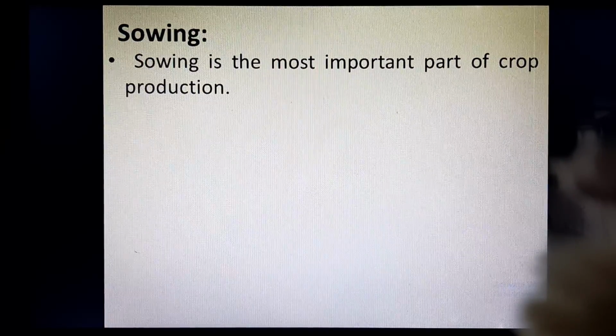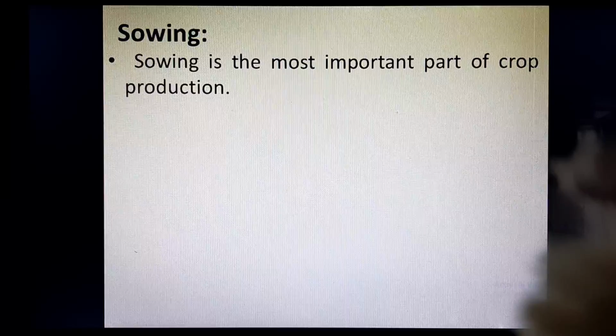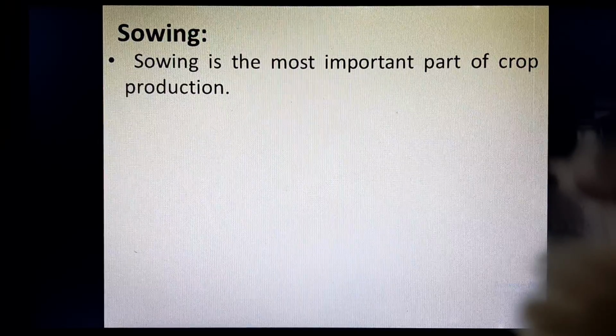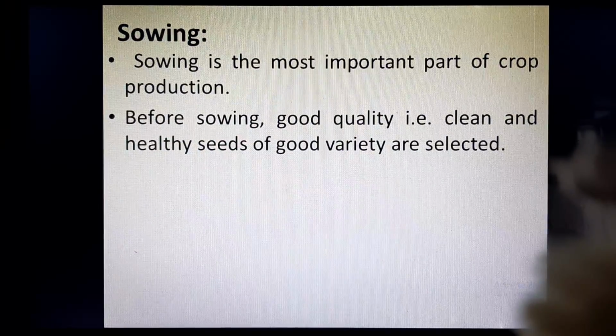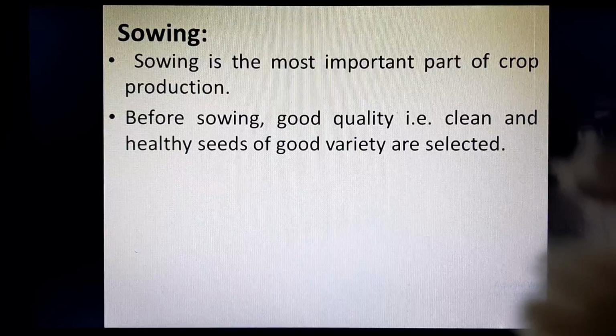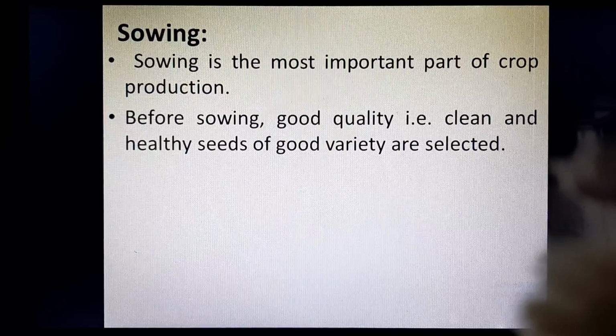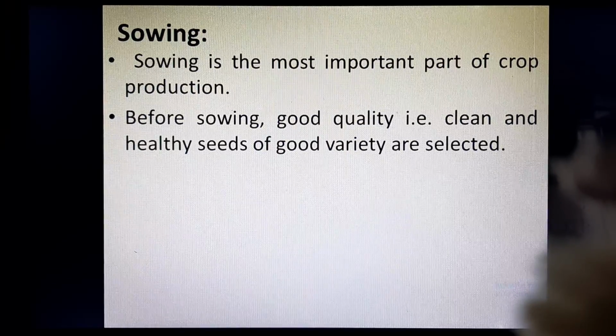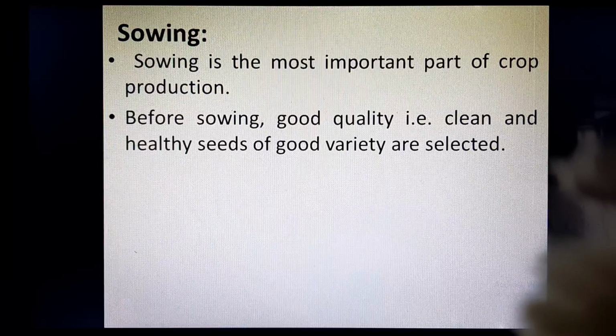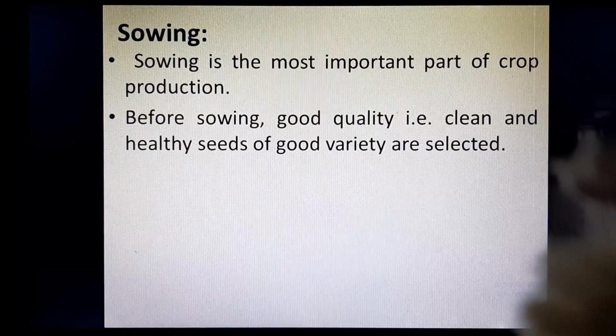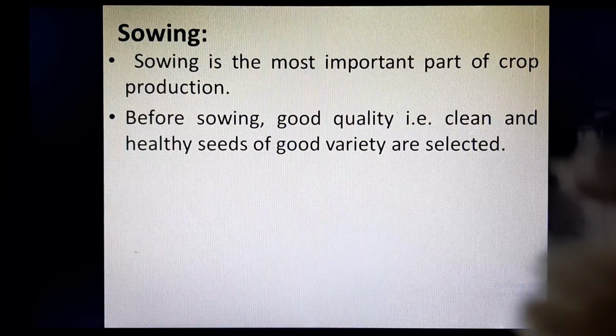So sowing is the process where you are putting seed into the soil so that it can grow into a plant. Before sowing, we need to select healthy and clean seeds so that when the seeds are healthy and clean, the quality of the crop or the productivity of the crop will be more.